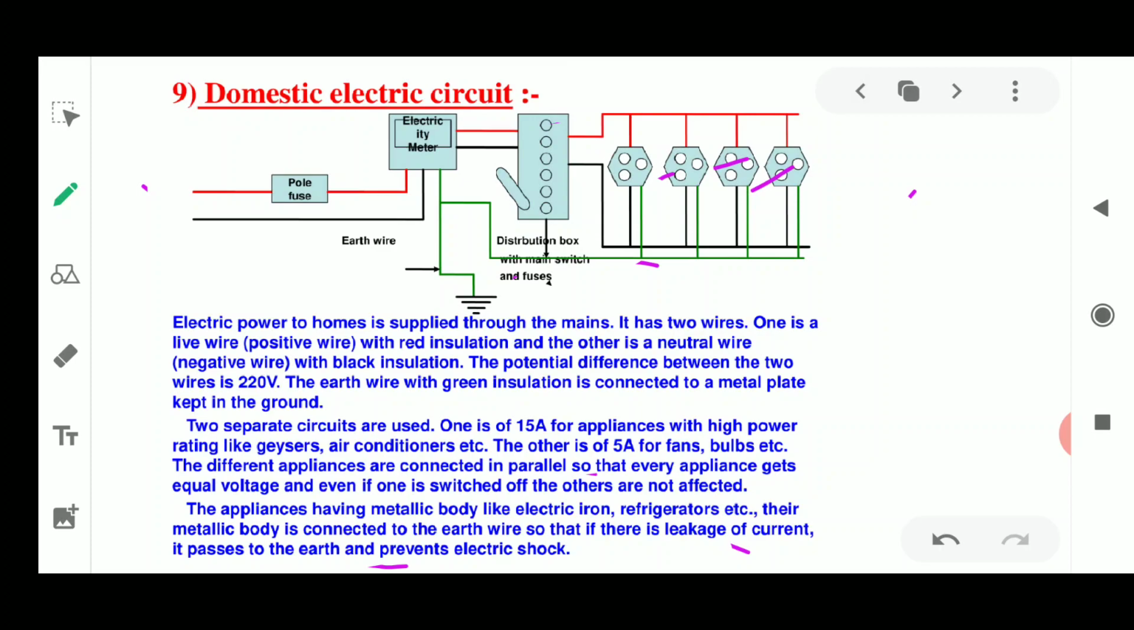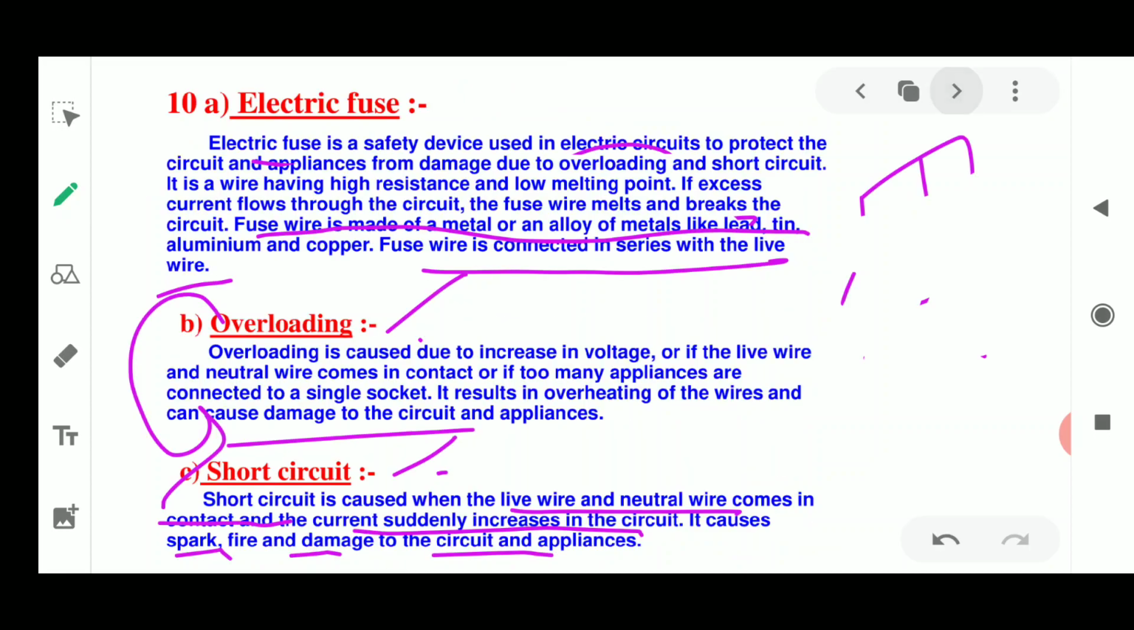Today we have discussed the experiment which was done by Michael Faraday and the experiment which was done by Ampere. We discussed the force applied on a current carrying conductor, as well as the induced current in electromagnetic induction and Faraday's experiment. Then we studied two rules, that is Fleming's left hand rule and Fleming's right hand rule. Lastly, we have just now discussed the domestic circuit as well as the three main points: fuse, overloading and short circuit. So that's all for today.